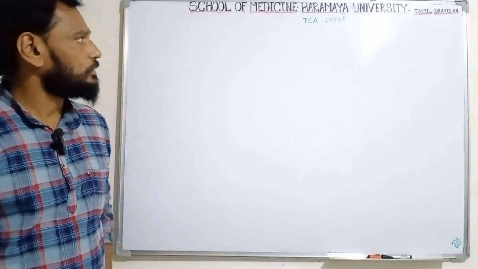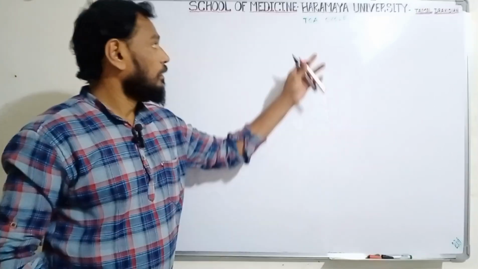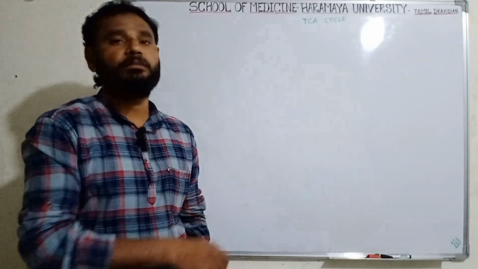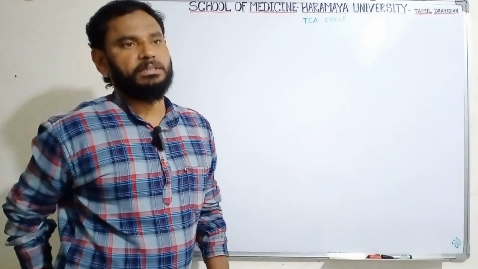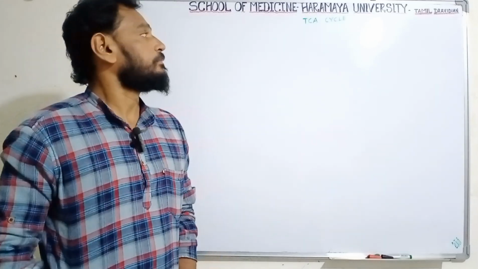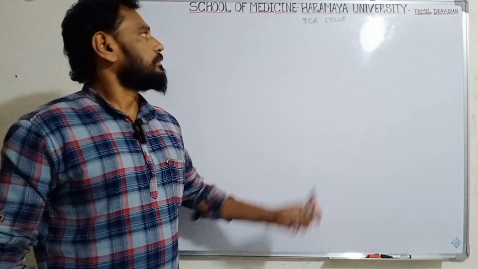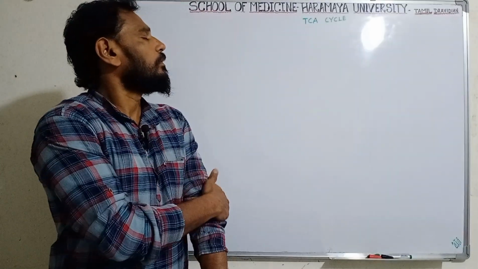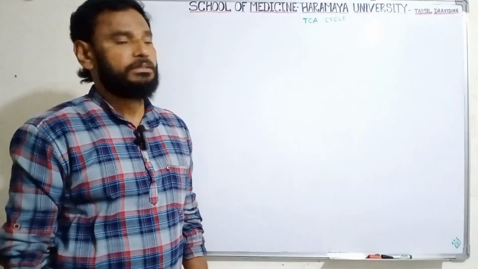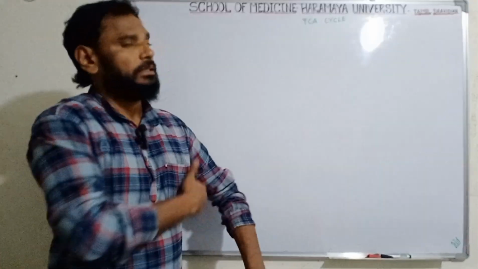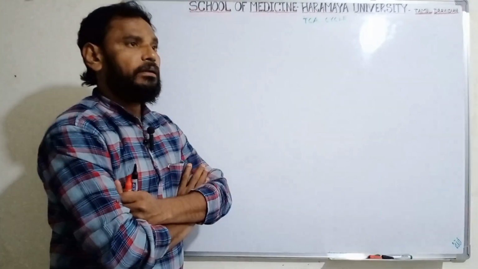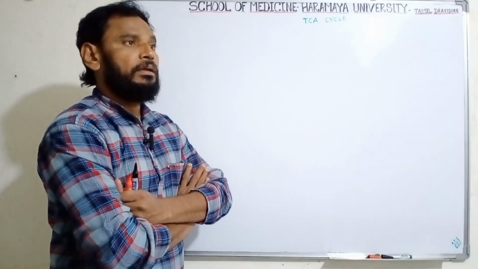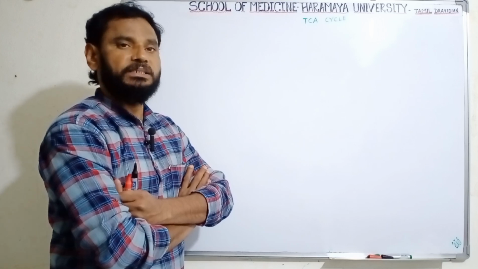Hi friends, today we are going to discuss the TCA cycle. This is a very important long answer question in the biochemistry chapter, especially in the central metabolic chapter. And we can ask so many multiple choice questions from this chapter. This is beyond the examination purpose. The TCA cycle will provide around 50 to 70% of the energy to our body.